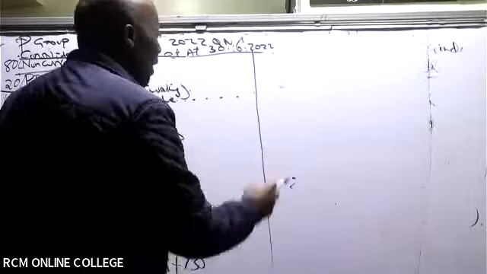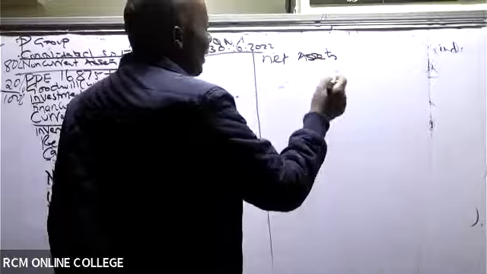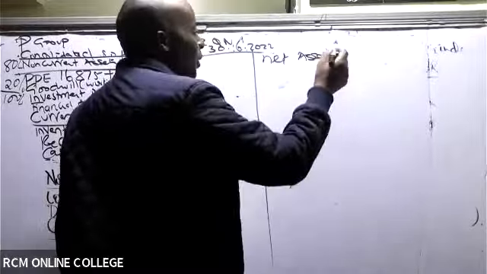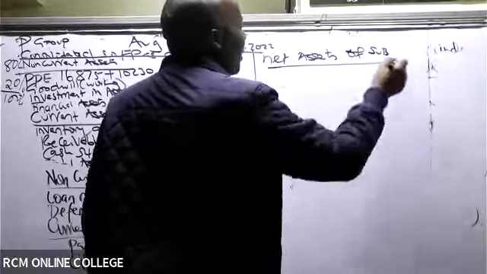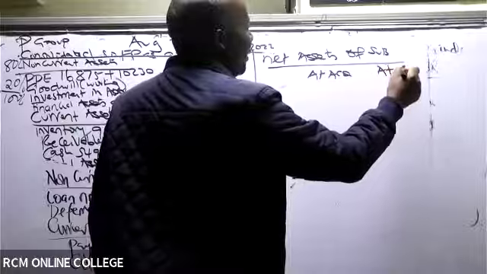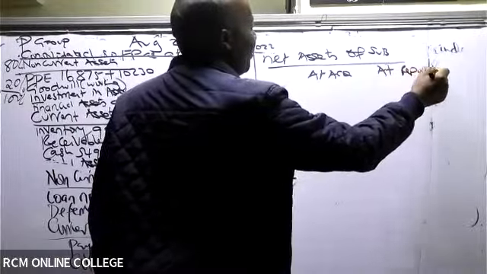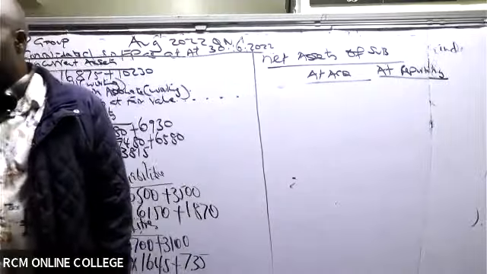So let's do here net assets. Basically, this is like the third last working here. I mean, we're almost there. Net assets of the subsidiary, at acquisition and at reporting.